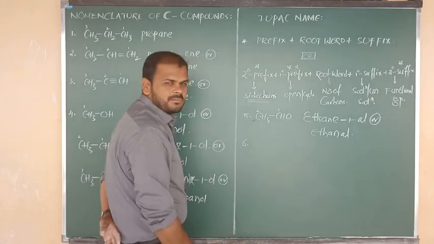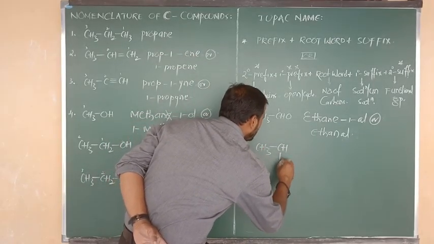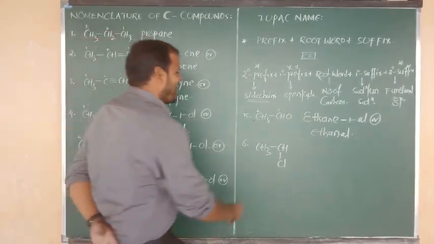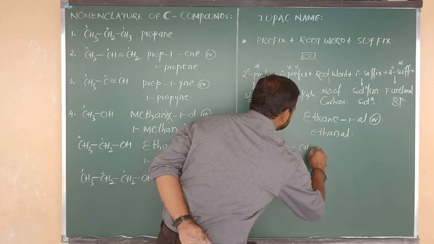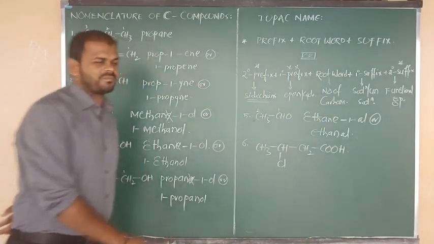Last and final example. CH3 bonded to CH. Suppose it is connected below the plane to one Cl, and it is connected to CH2, and that is connected to a COOH group.